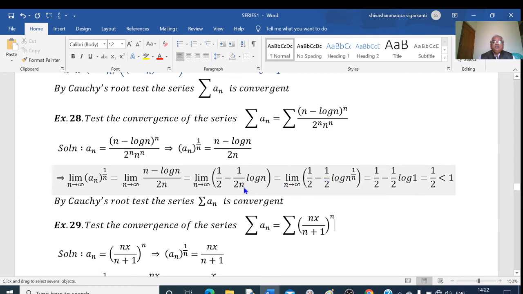Here I will take this 1 by n to this power, m log n equal to log n to the power of m.